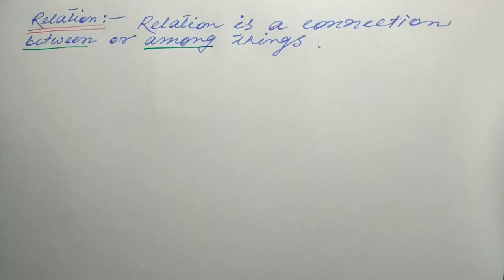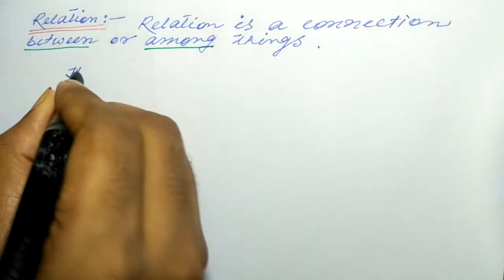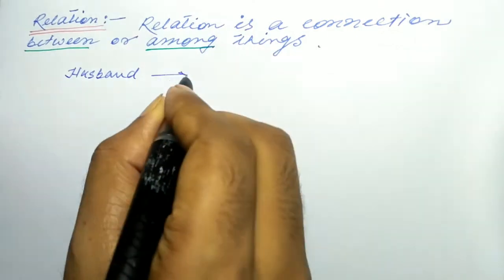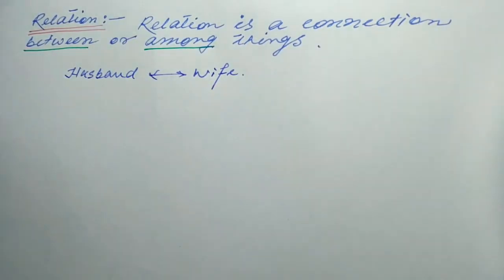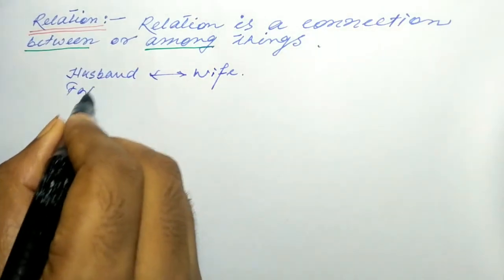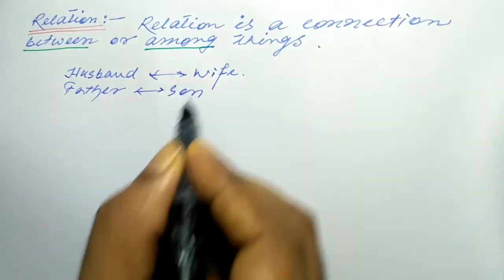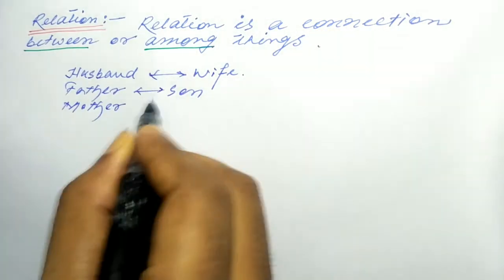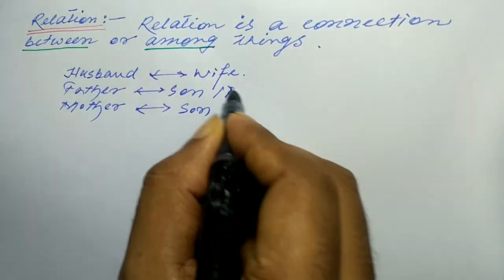For example, the relation between, suppose, husband and wife. Suppose the relation between father and son. The relation between mother and son or daughter.